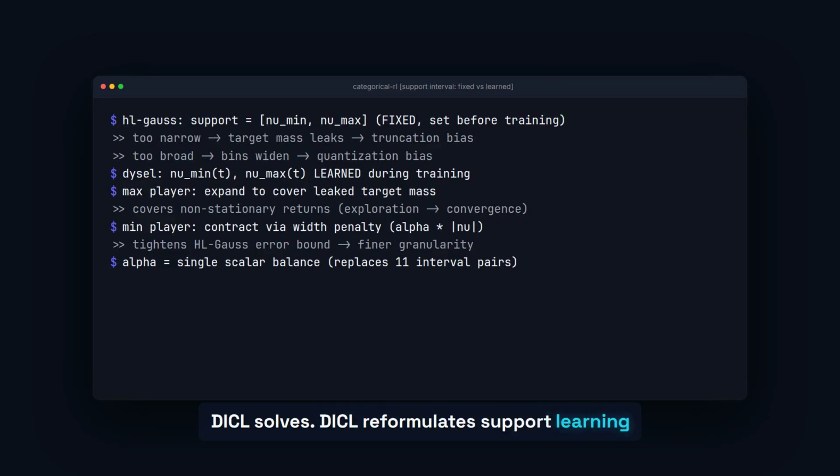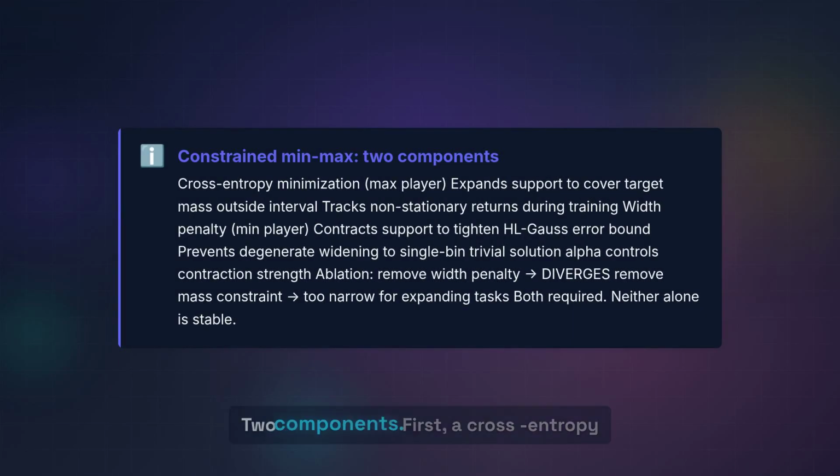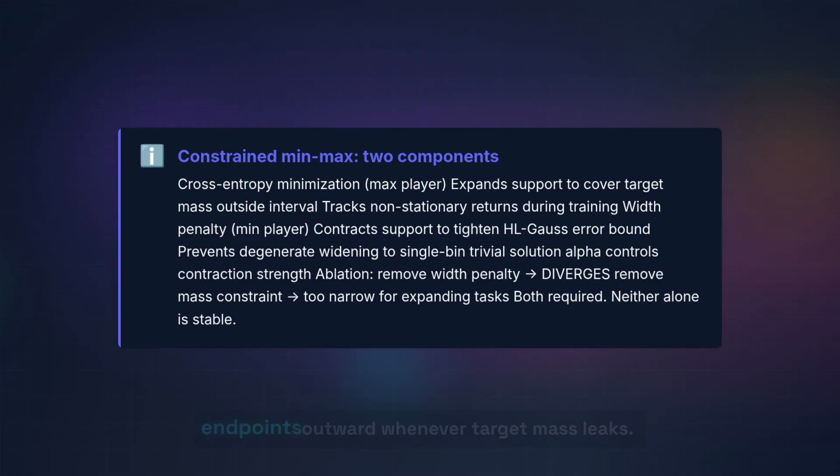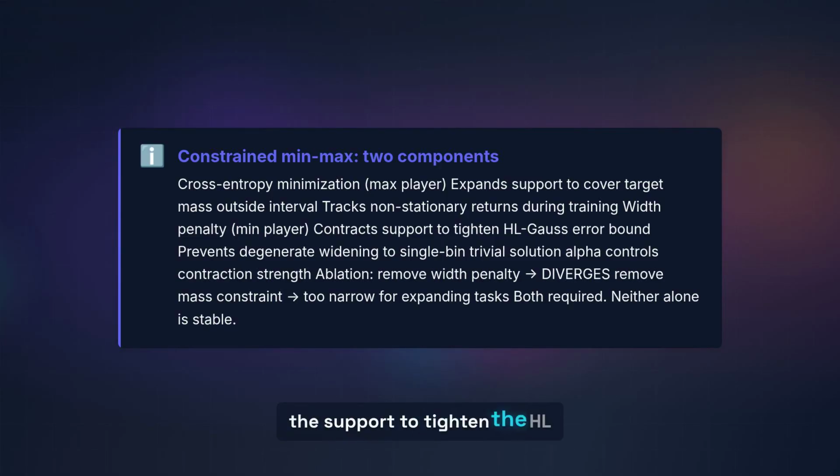DySEL reformulates support learning as a constrained min-max game. Two components. First, a cross-entropy minimization step that expands the support to cover any target mass currently outside the interval. This is the max player. The adversary pushes the endpoints outward whenever target mass leaks. Second, a width penalty that contracts the support to tighten the HL-Gauss error bound. This is the min player. The balance is controlled by a single scalar alpha.